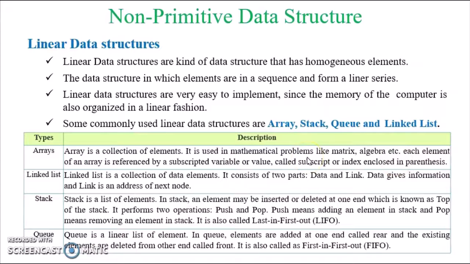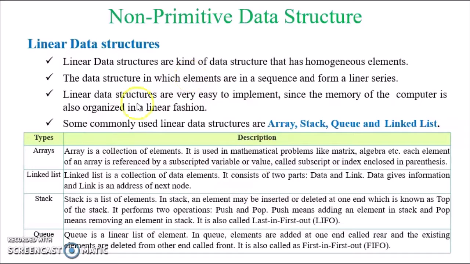Linear data structure is a kind of data structure that has homogeneous elements, in which elements are in a sequence and form a linear series. Linear data structures are very easy to implement since the memory of the computer is also organized in a linear fashion. The commonly used linear data structures are array, stack, queue and linked list.